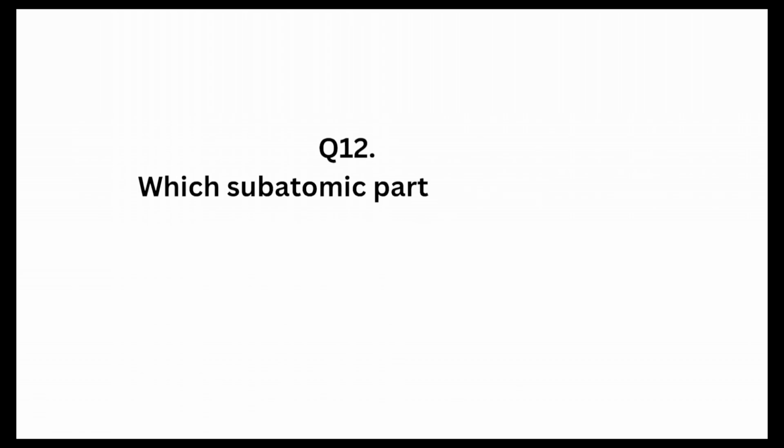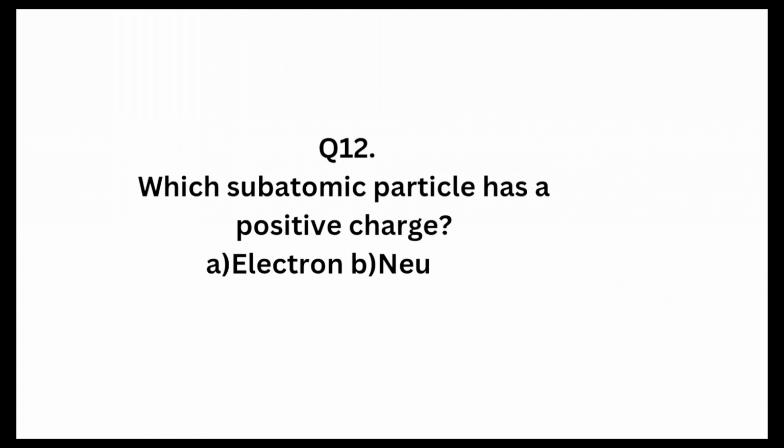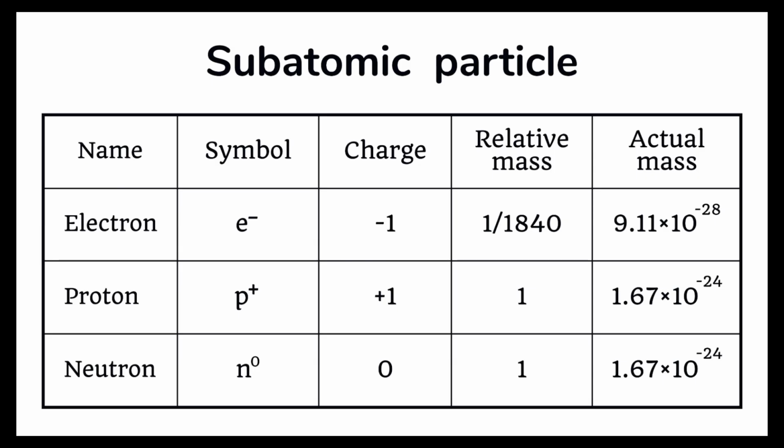Relative charge is -1. Proton relative mass is 1. Exact mass is 1.67 times 10 to the power of minus 24 gram. Exact charge is plus 1.6 times 10 raised to minus 19 coulomb. Relative charge is +1. Neutron relative mass is 1, exact mass is 1.67 times 10 raised to minus 24 gram, charge is 0, and the relative charge for neutron is also 0. Based on the explanation, the best answer for question 12 is C.